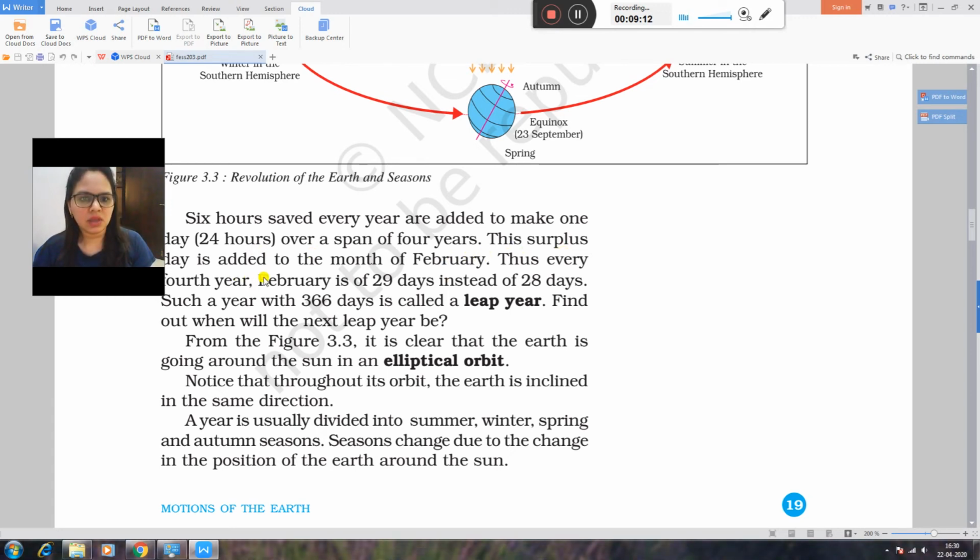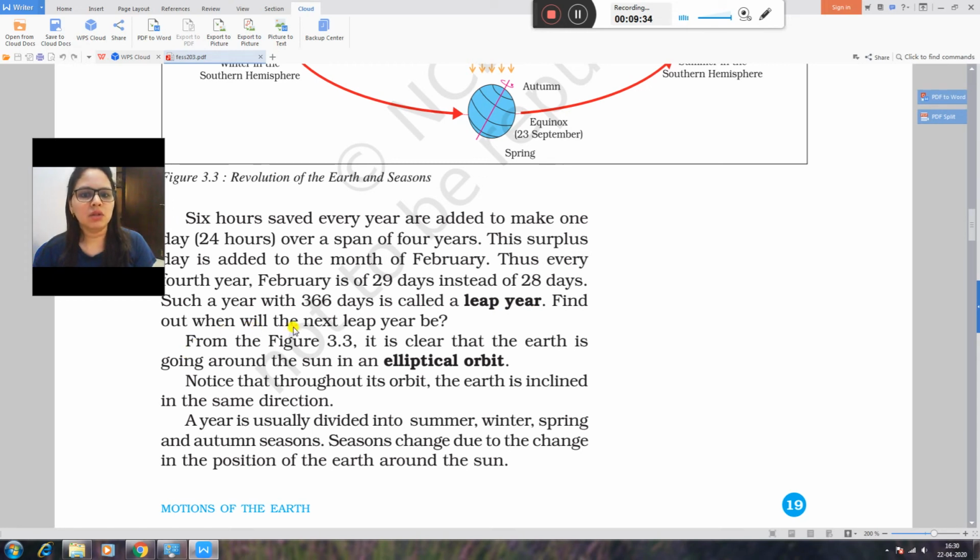This surplus day is added to the month of February. Thus, every fourth year February has 29 days instead of 28 days. For 3 years continuously February has 28 days, and in the fourth year, the leap year, February has 29 days. Such a year with 366 days is called a leap year.